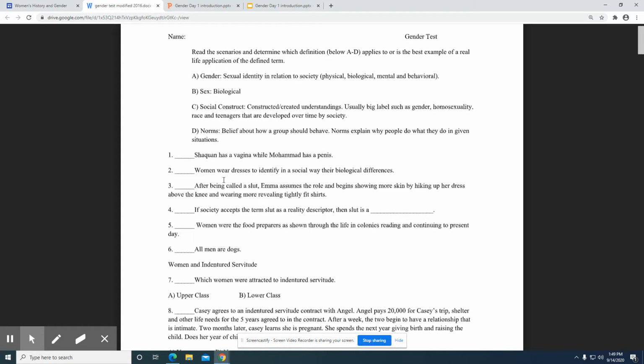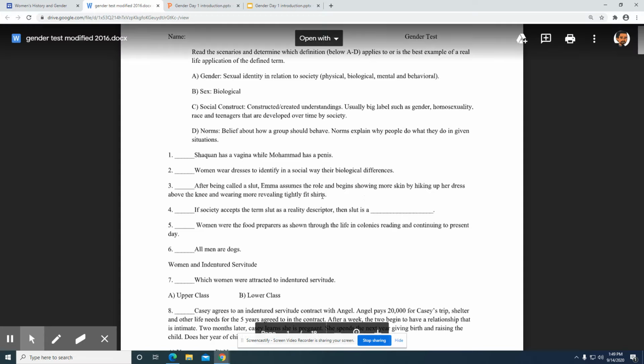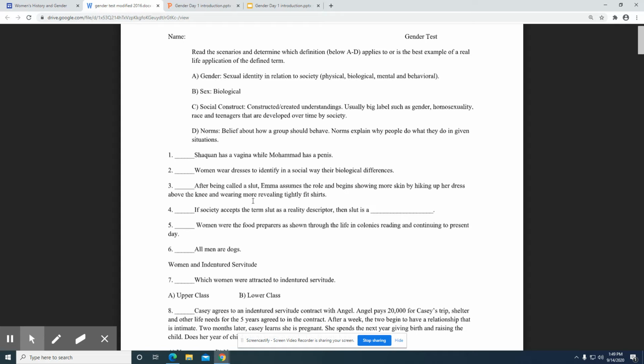After being called a slut, Emma assumes the role and begins showing more skin by hiking up her dress above the knee and wearing revealing shirts. So if we take the term slut, that right there could be a social construct. It is a big label, and there are certain patterns of behavior, and that is where you start to see the establishment of a norm. So this one here is looking at a couple of things here. In this scenario, she's being called the slut.